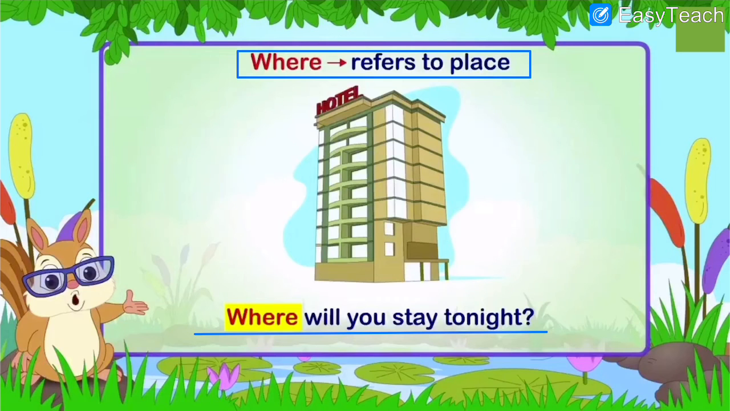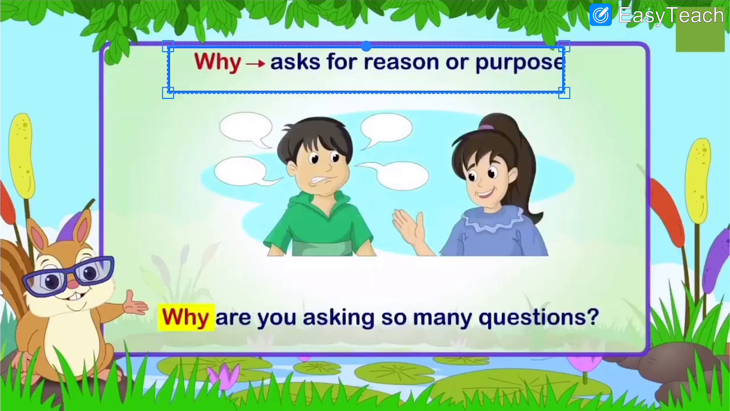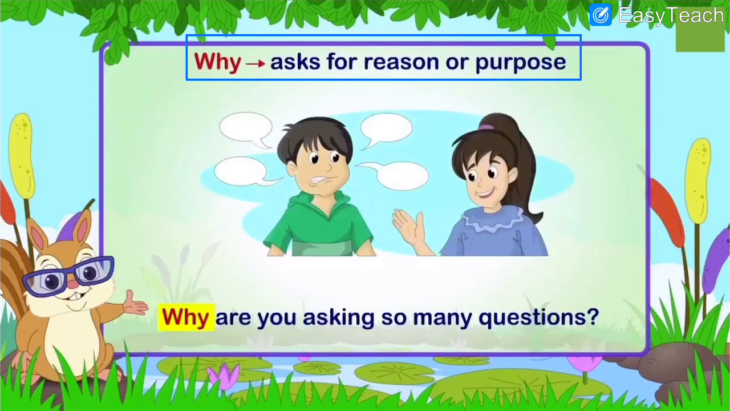So that is the WH question where. Then why. The next WH word is why. It is used for asking the reason or purpose. When you want to ask a reason to someone, why did he or she do that? So for asking reason, we use why. See the example given. Why are you asking so many questions? So the reason is asked. The boy was asking a lot of questions, so the girl said, why are you asking so many questions? So the reason is asked.